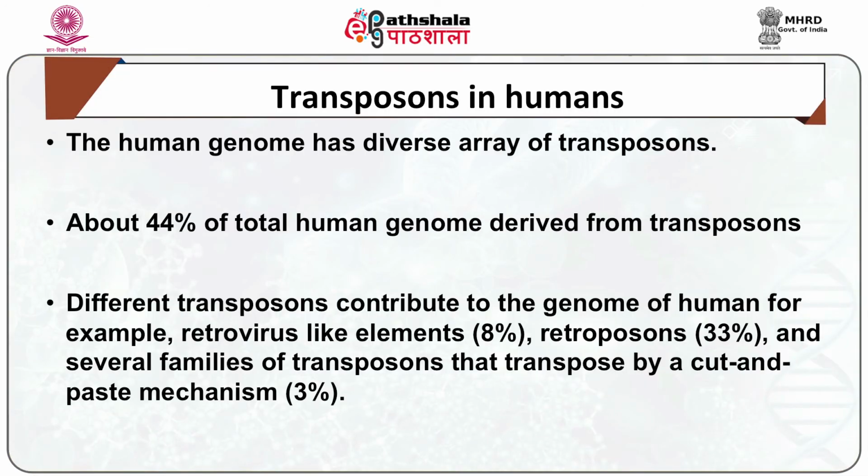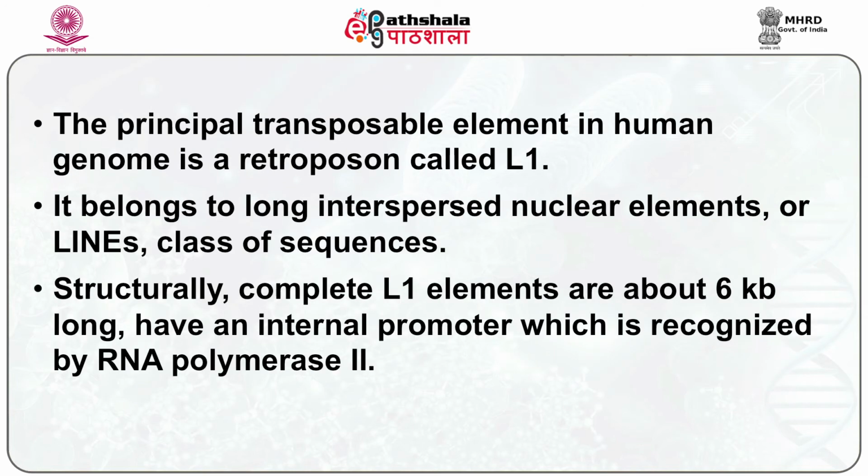Now, next is transposons in humans. The human genome has a diverse array of transposons. About 44% of the total human genome is derived from transposons. Different transposons contribute to the human genome, for example, retrovirus-like elements 8%, retroposons 33%, and several families of transposons that transpose by a cut and paste mechanism 3%. The principal transposable element in the human genome is a retroposon called L1.